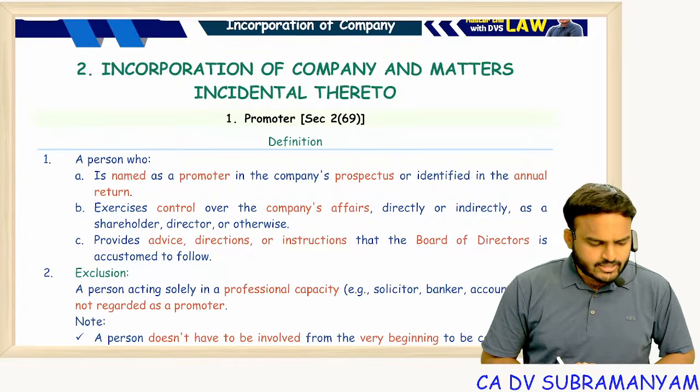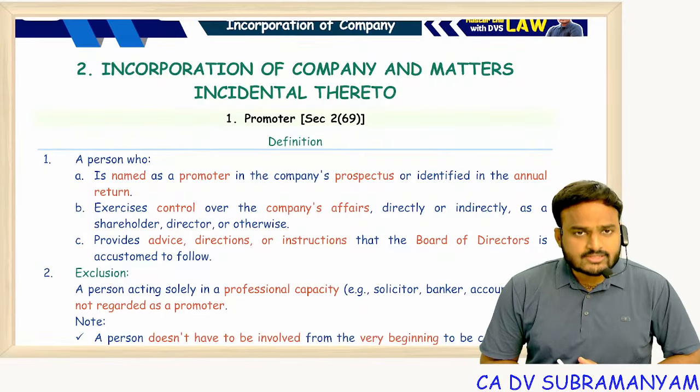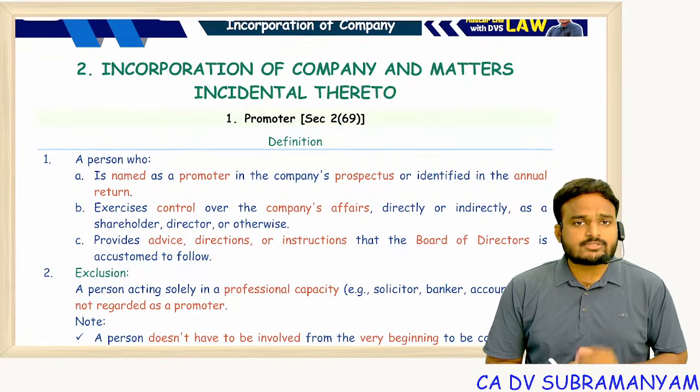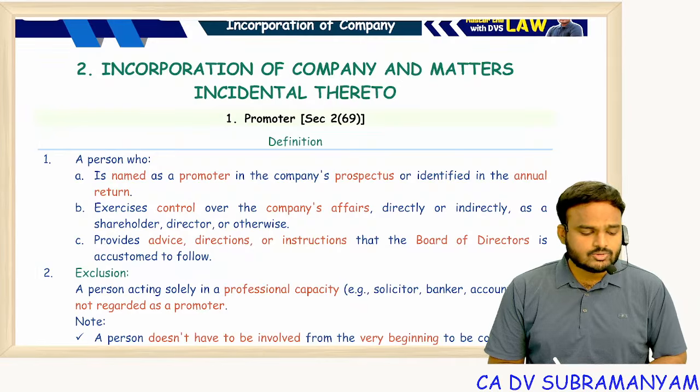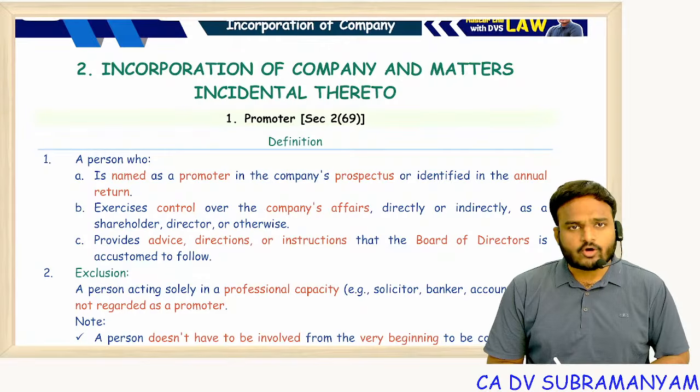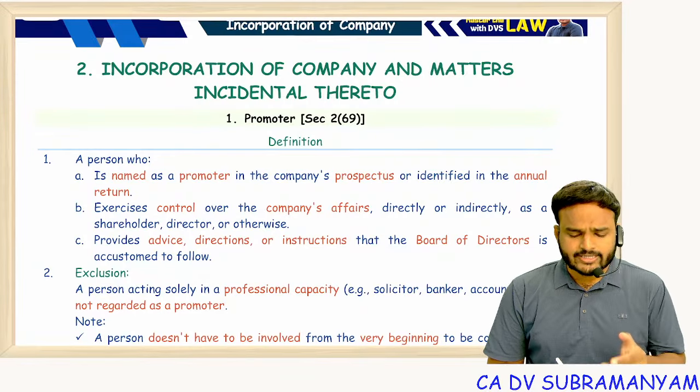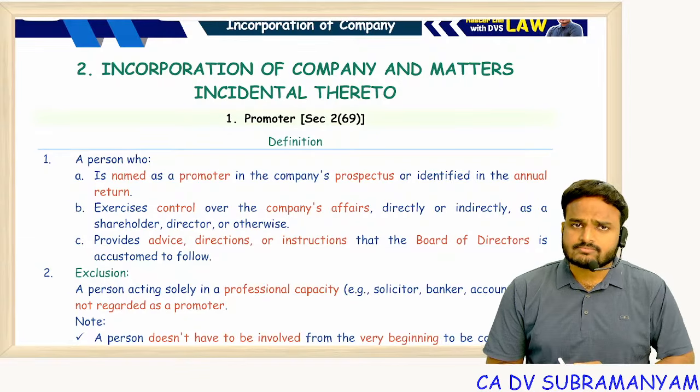So, small technical issue. In this lecture, I'll revise two chapters. Chapter 2, incorporation of company, matters incidental thereto. And the second one is foreign company. Both had a decent weightage of 5 marks. So you can expect 10 marks from this marathon lecture. Clear?